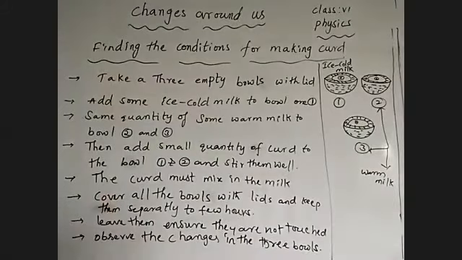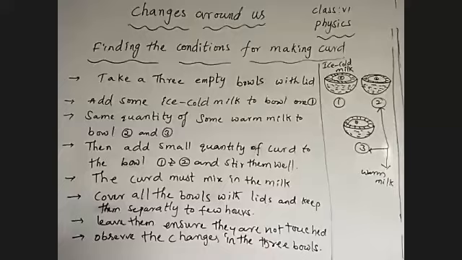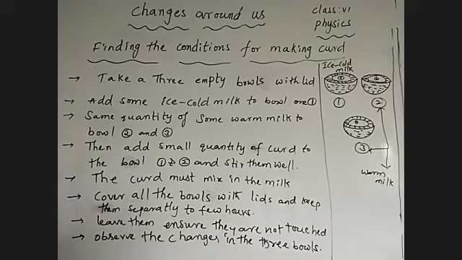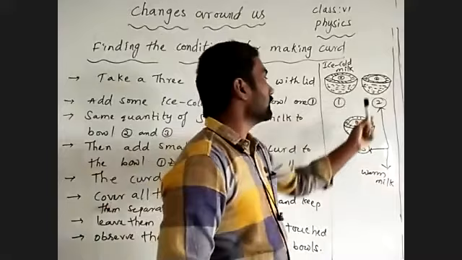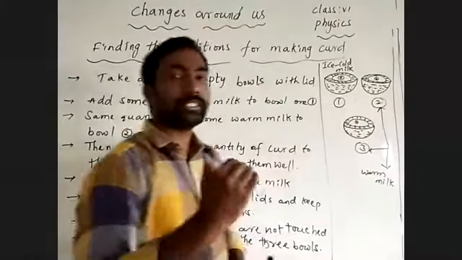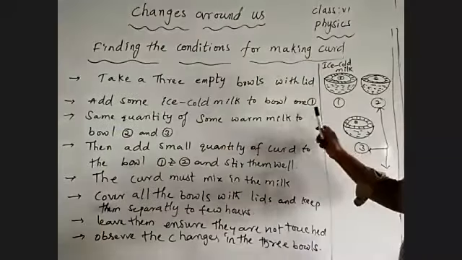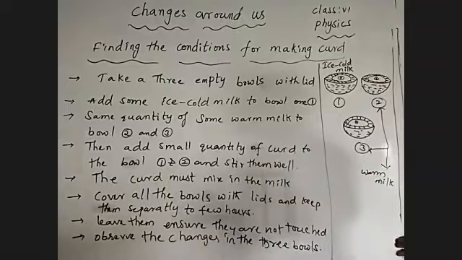See here, what we are learning is finding the conditions for making curd, the conditions suitable to make curd. Suitable conditions help to make the curd. So we are taking 3 empty bowls with a lid, which covers the surface. And add some ice cold milk to bowl 1, which is cool milk, in cold condition.